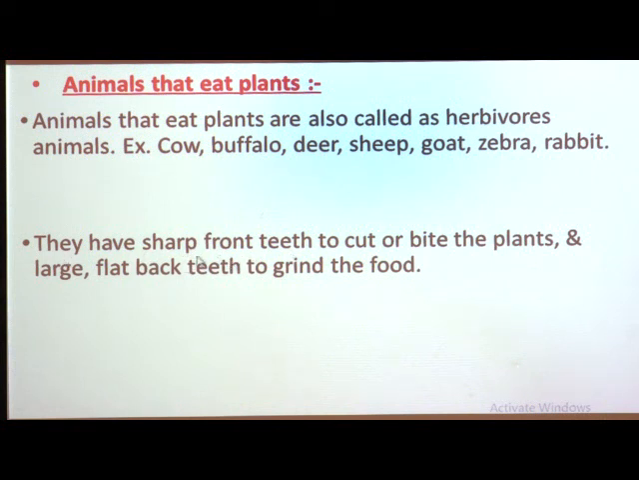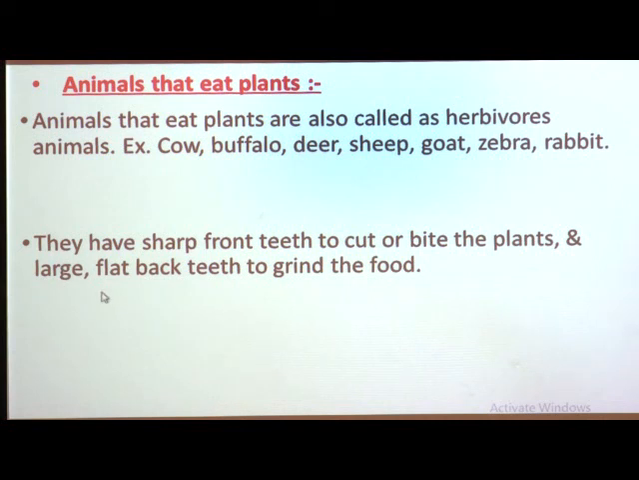They have sharp front teeth which help them to cut or bite the plants, and they also have large flat back teeth to grind the food. This is the adaptation in animals that eat plants. Due to that adaptation, they are able to eat the plants.